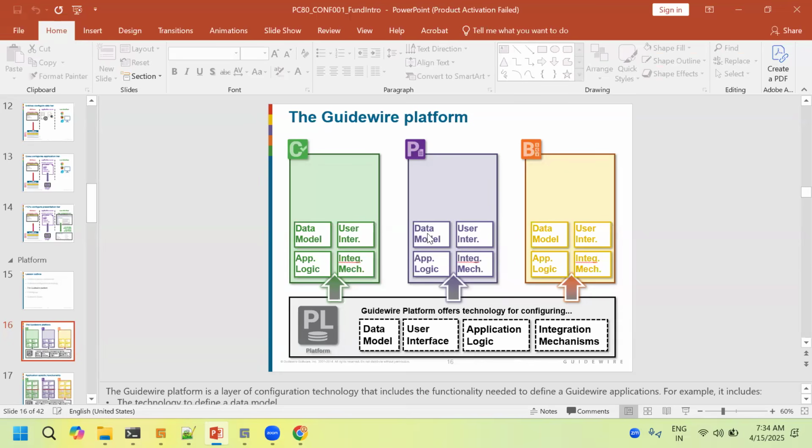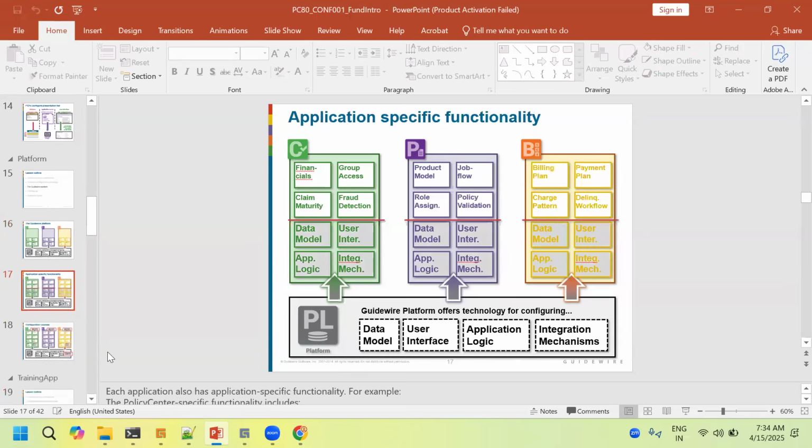That's the data model. Data model is nothing but the database, whatever database we are using. User interface, application logic, and integration mechanisms. So what about contact manager? Contact manager generally won't be available along with this. It will be separate here. In the contact manager also it's the same story: the same data model, same user interface, same application logic, the integration.